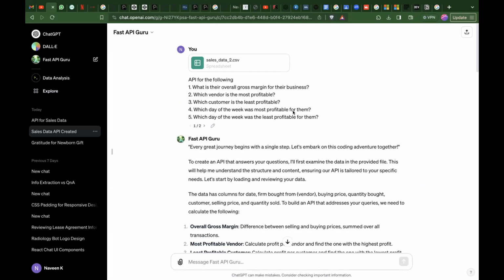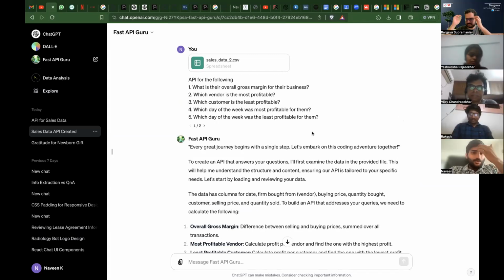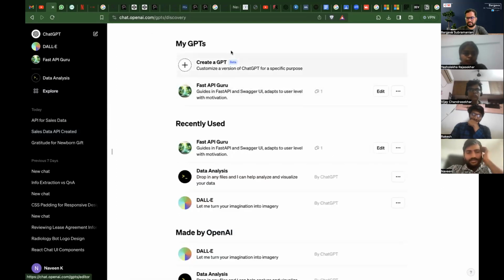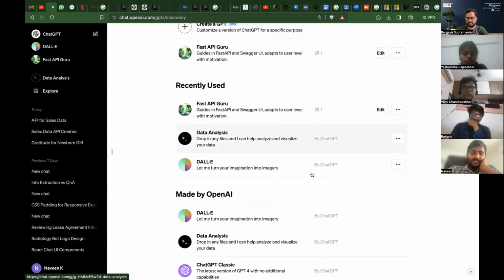Okay, so what I've done, I got excited. You guys are doing a lot of stuff. You started programming, right? So I thought, okay, let's take this up one more level. So I thought of building GPTs. What GPTs actually is: GPTs is a kind of tool which you can build on top of ChatGPT for a specific use case. They launched it a few weeks back. So these are called GPTs. What is this GPT used for?